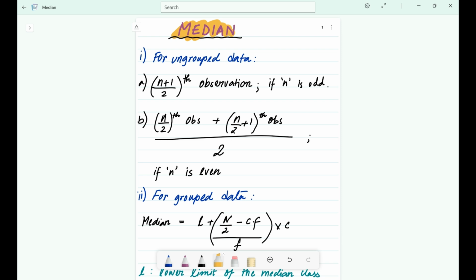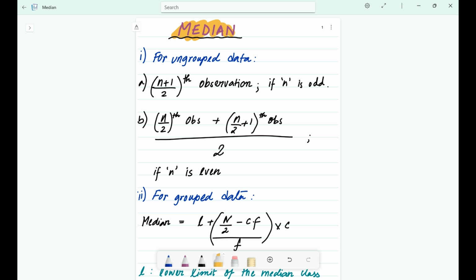Now, how you find this magical middle value depends on whether your data is naked or dressed up. By that, I mean ungrouped or grouped. Let's start with the simple one, ungrouped data. This is just a raw list of numbers. There are two cases, and I have a super easy way to remember them.